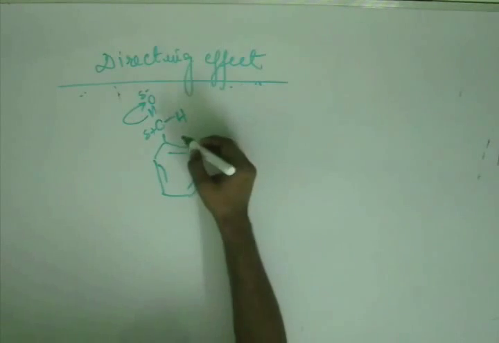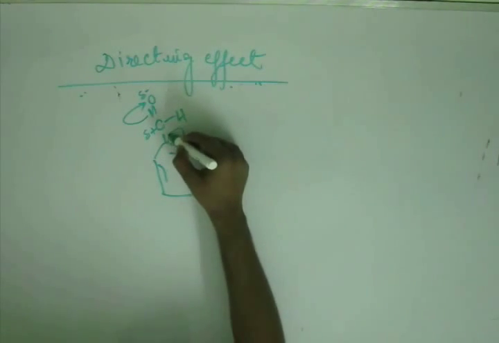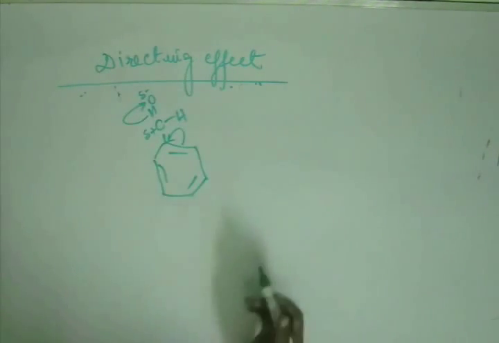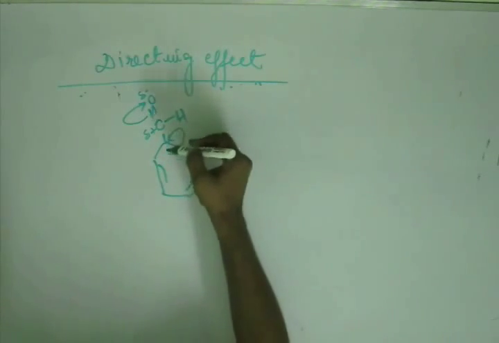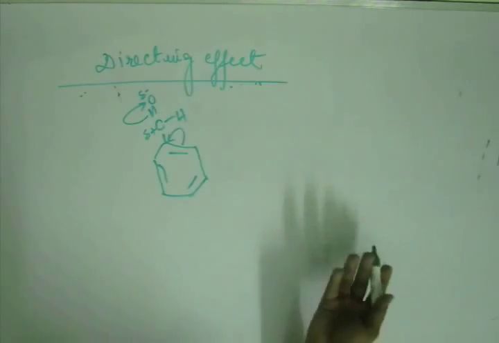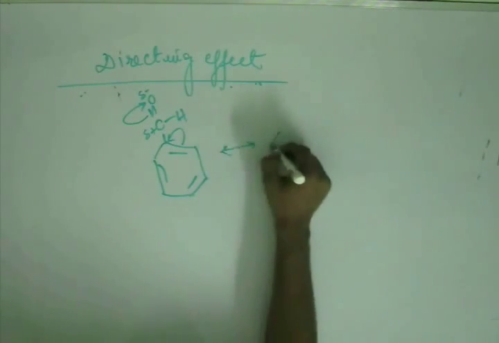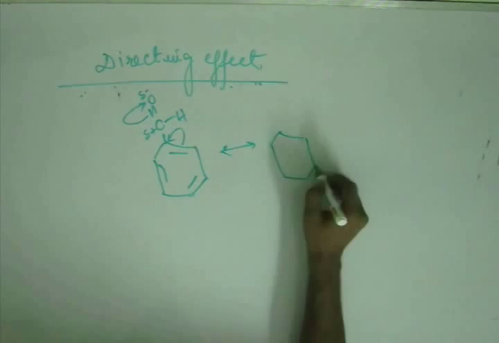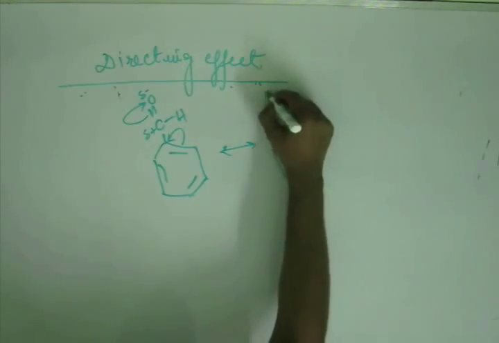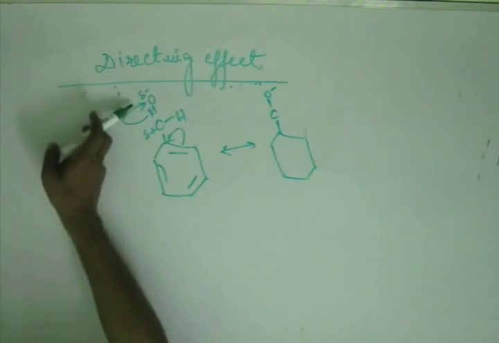So let's do it. How to bring this negative charge? The electrons in this bond have to be put into the orbital of this carbon. So the arrow will start from the bond and end at the atom, signifying that the electrons of the bond are going into the orbital of this atom. So we will get our first resonating structure. Oxygen will have negative charge because this bond has been shifted to oxygen.